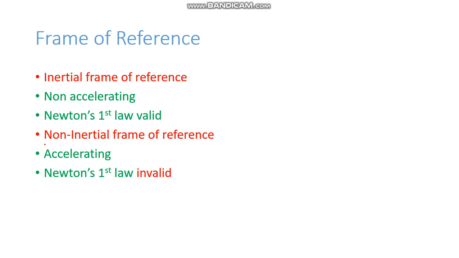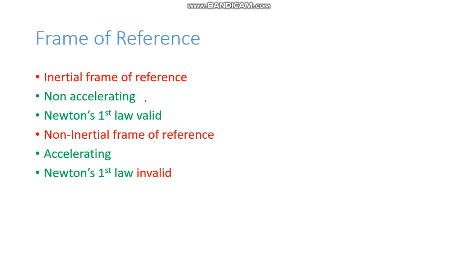So we come down to the point that an inertial frame is basically non-accelerating. Either velocity is 0 or velocity is a constant value, like that boy on the ground, whose velocity is either 0 or he is moving at constant speed. So when you take an inertial frame of reference, Newton's first law is valid. But in the case of a non-inertial frame, it has to be an accelerated frame. Okay, and here you see that Newton's first law is invalid.